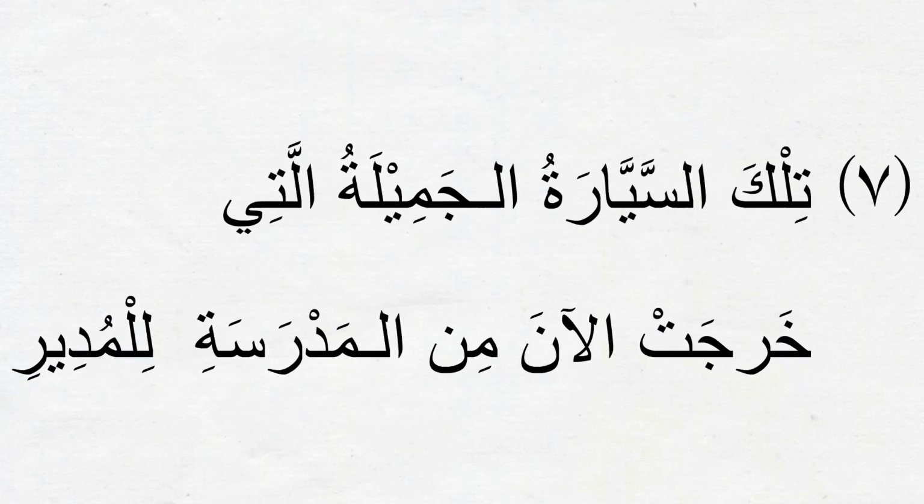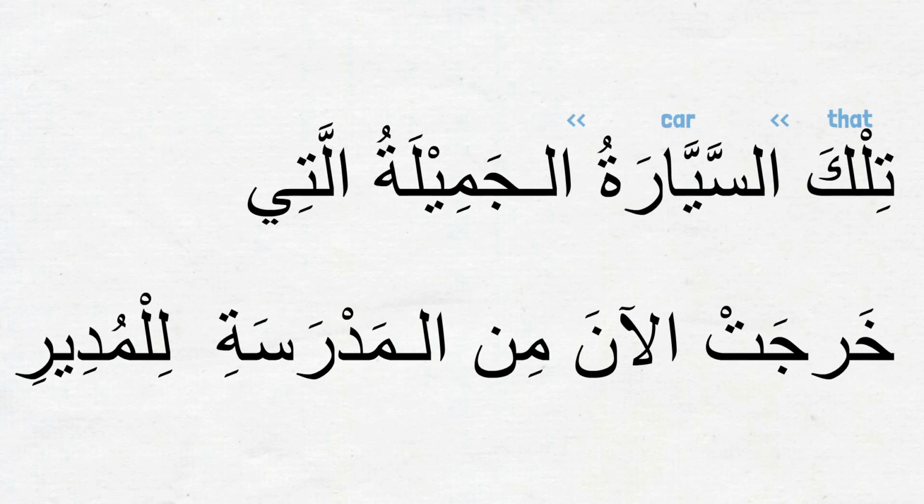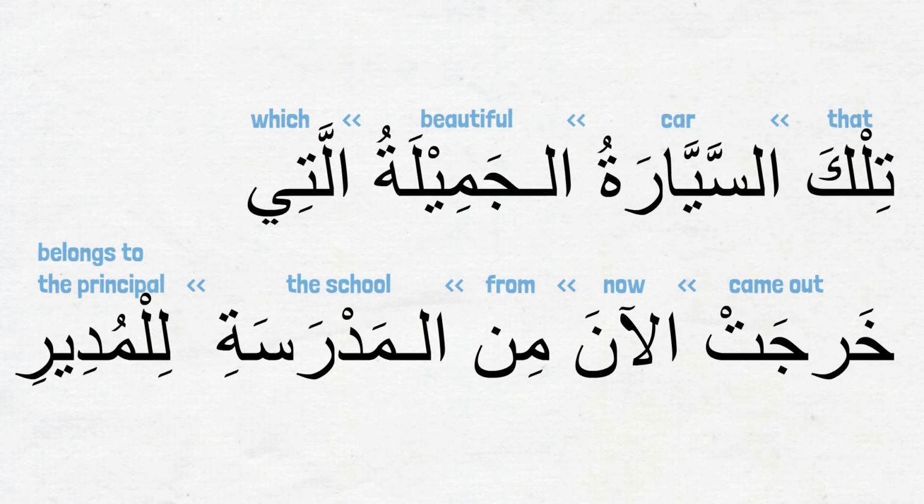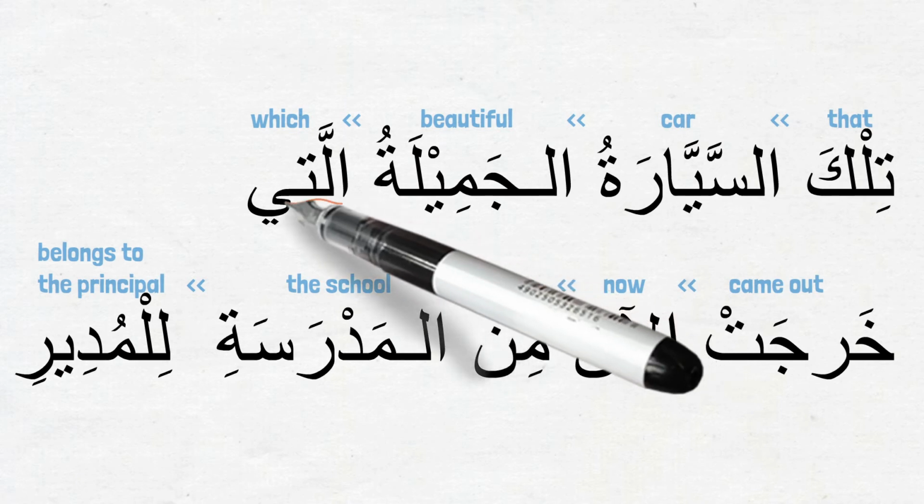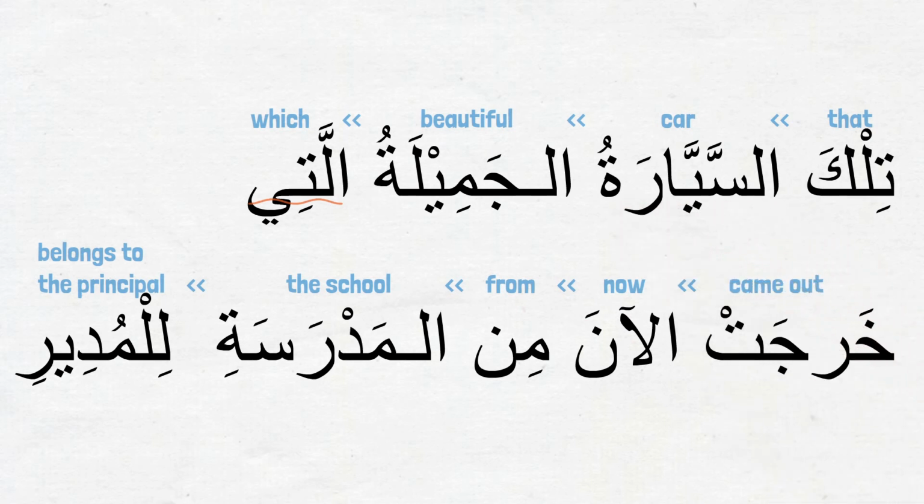Okay, let's get back to the exercise. We are in part 7 now. تلك السيارة الجميلة التي خرجت الآن من المدرسة للمدير. We can translate the sentence as that beautiful car which came out of the school now belongs to the principal. So here we see that the مؤنث اسم موصول التي is being used because the اسم السيارة is مؤنث. We have already seen a few examples of اسمية sentences with اسم موصول and صلة الموصول before in lesson 9. The key was to identify both the اسم موصول and صلة الموصول and close them in the parentheses to identify the خبر. So we know that تلك is the مبتدا and السيارة is بدل for تلك.